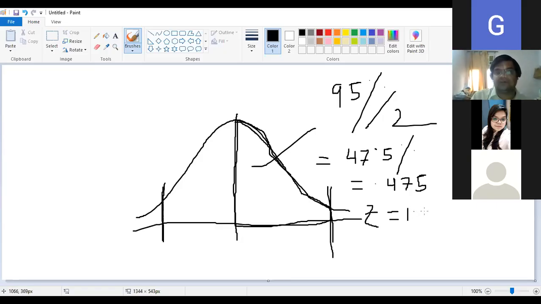All of you got it or not? Yes. Yashi got it. No, sir, I didn't get it. Have you opened the Z table? Yes, sir. You see the Z table. First, locate this 0.475.